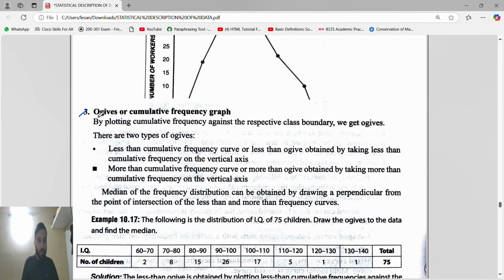Next is OGs, or ogives, whatever you can say. OGs are also called cumulative frequency curves. See here, we are not plotting frequency, we are plotting cumulative frequency. So by plotting cumulative frequency against the respective class boundary, we get OGs.